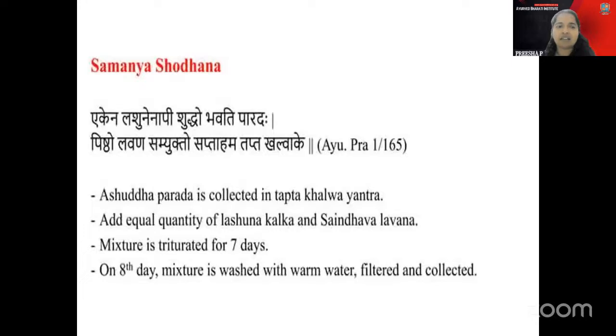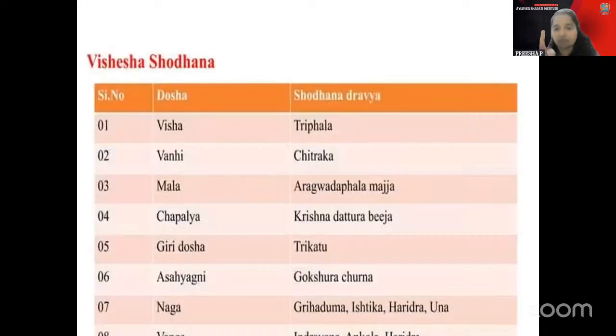This is Samanya Shodhana, you might have already done it in your UG classes, so you are very familiar with it. So this part I was mentioning: Visha is Trifala. Trifala is Vishahara. This is the Shodhana Dravya for removing the Visha part. You can learn this by heart very finely. This is a very important part and from this area the questions can be asked. For Visha it is Trifala, for Vanni it is Chitraka, and for Mala it is Aragvadha Phalamajja.